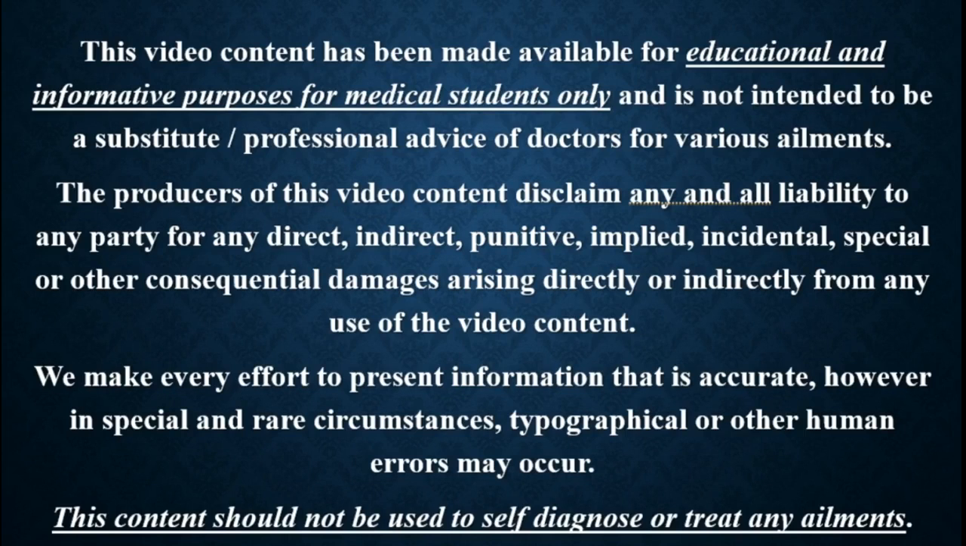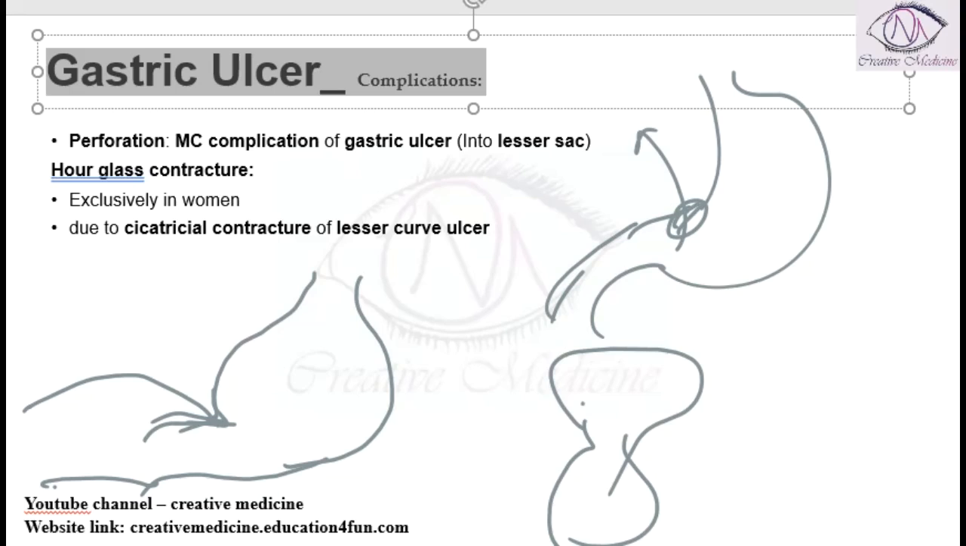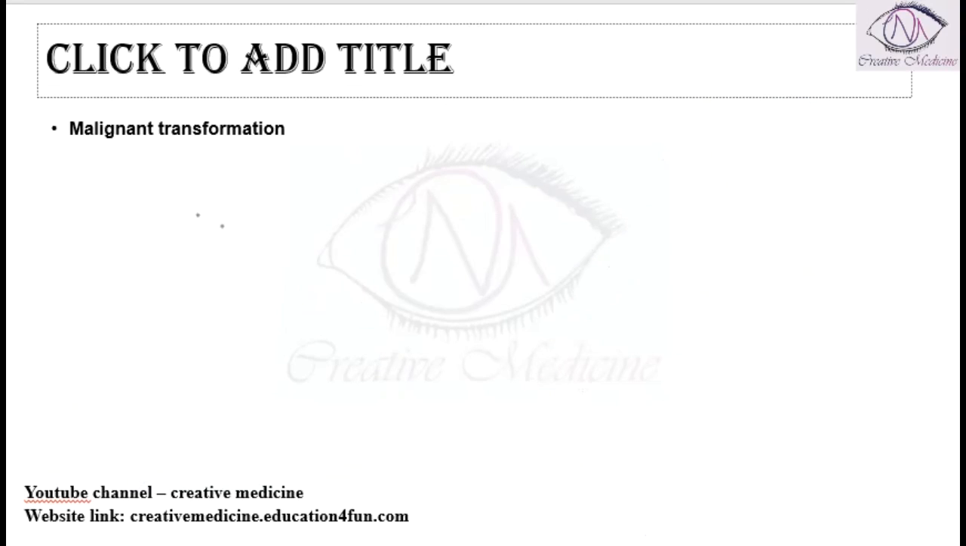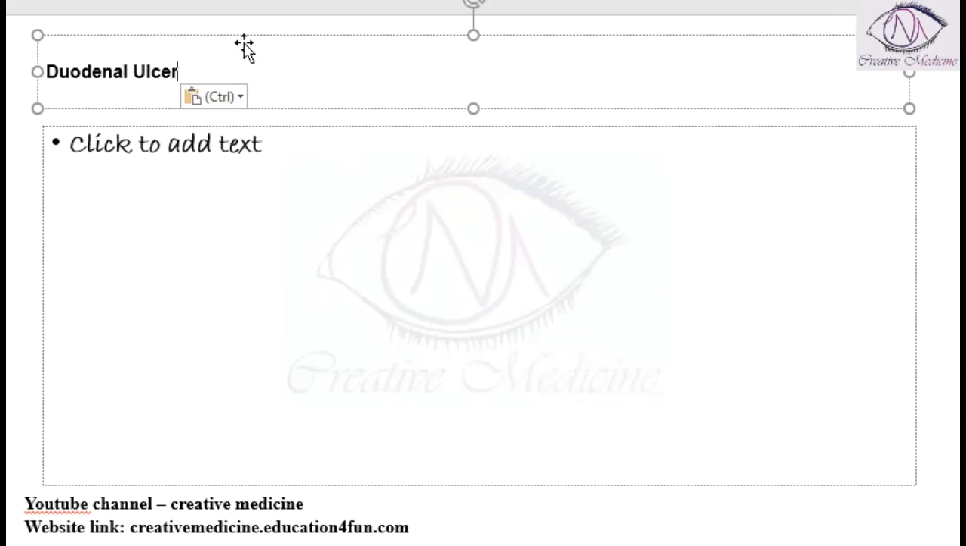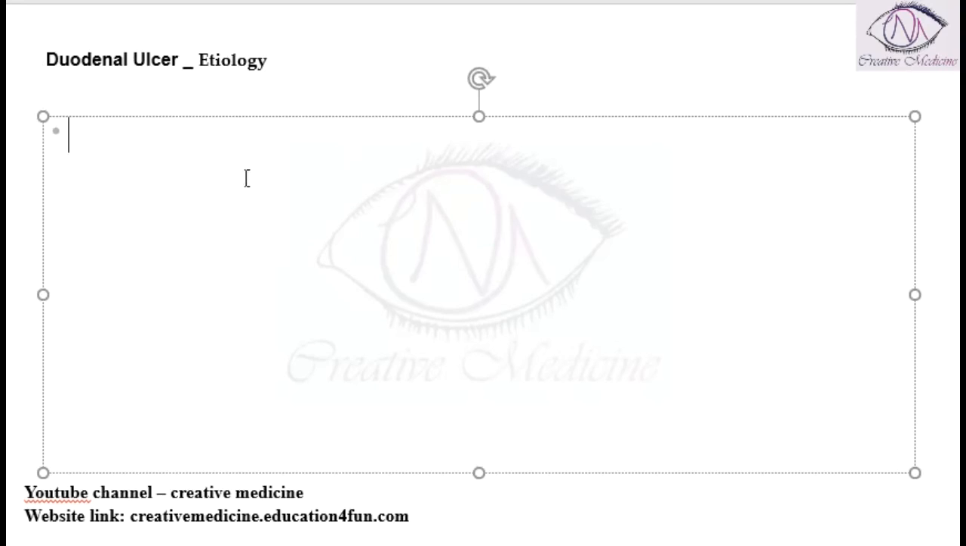In this lecture, we will learn about duodenal ulcers. In the duodenal ulcer, first, the etiology of duodenal ulcer. Duodenal ulcer can occur due to many causes. Duodenal ulcer can occur due to the following causes.